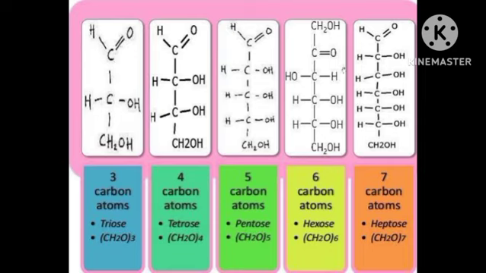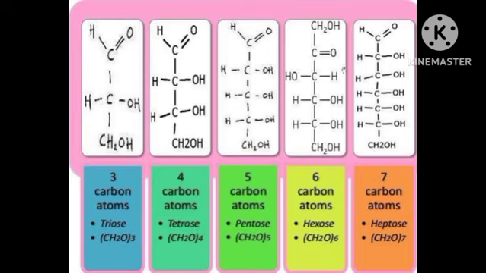What is an aldehyde? Aldehyde is a functional group that consists of one carbon, one hydrogen, and one oxygen atom. Ketone is also a functional group that consists of one carbon atom and one oxygen atom. If the aldehyde group is present in a monosaccharide or any other sugar, that is known as an aldo sugar, and if the keto group is present in that sugar, that is known as a keto sugar.